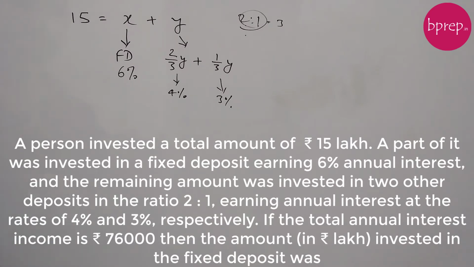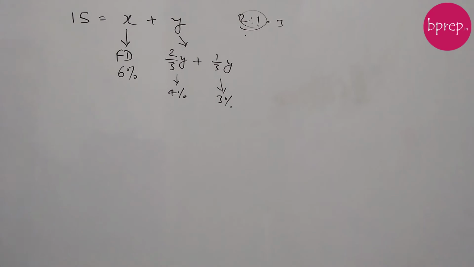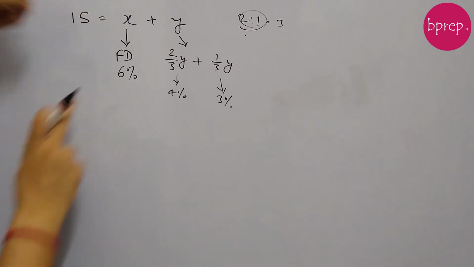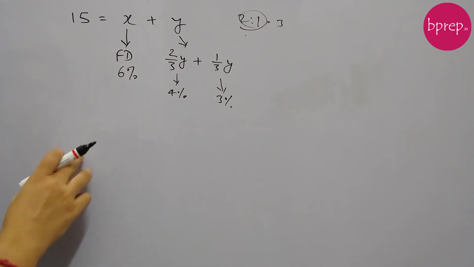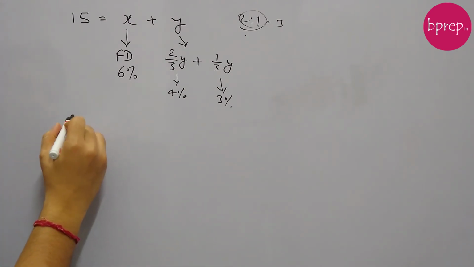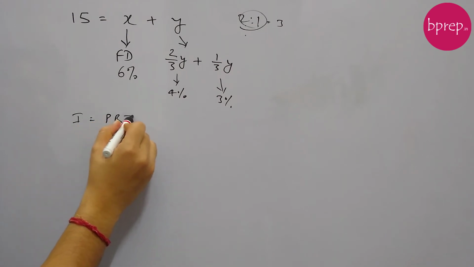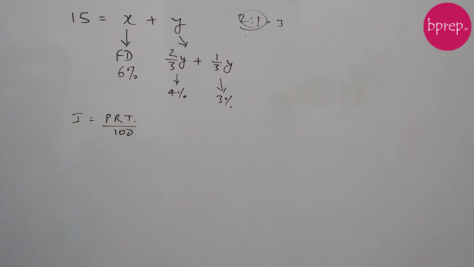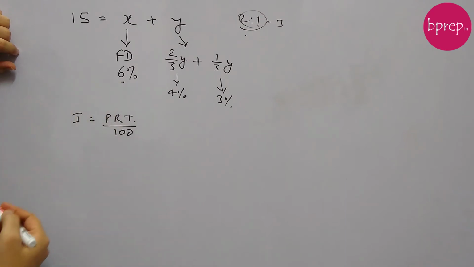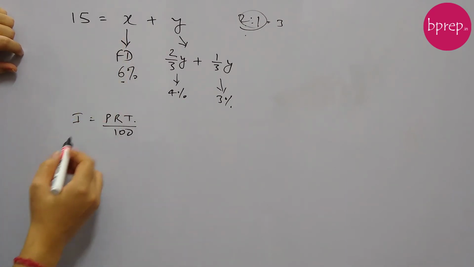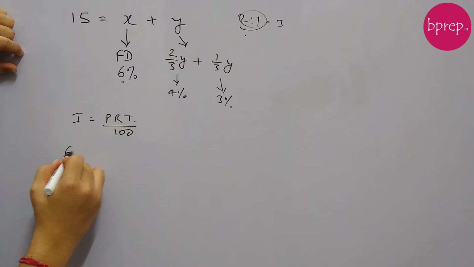So how much total interest has this guy got? He will get 6% on X. Everywhere the time is 1 year, so we won't write it. The formula of interest is P R T by 100, and T is 1 year in all the cases. So from the first portfolio, this guy will earn 6% interest. The principal is X and the rate is 6, so 6x by 100.